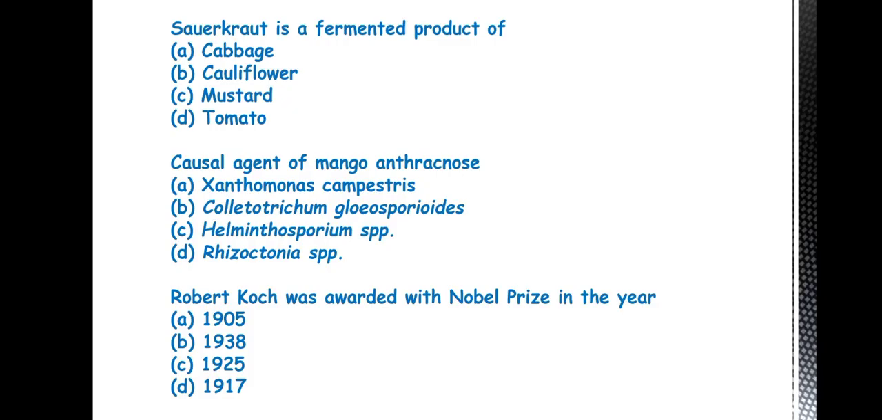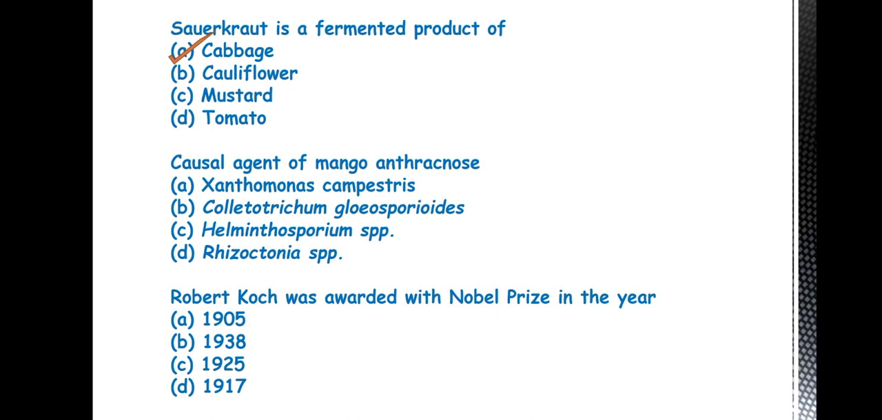So let's discuss the questions. First one is, sauerkraut is a fermented product of. So the answer is A, cabbage. This is just like the pickle, okay? This is a fermented product of cabbage. The fermentation involves different types of bacteria, that is, lactic acid bacteria are mainly involved in the formation of sauerkraut.